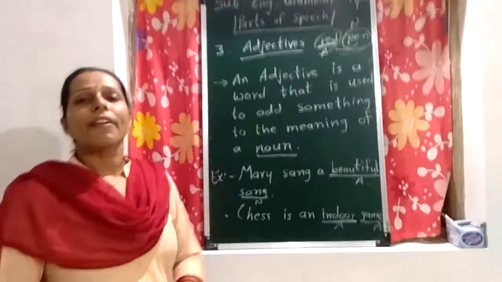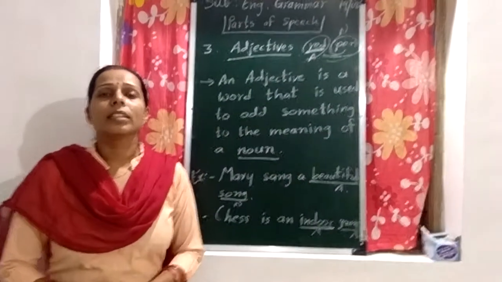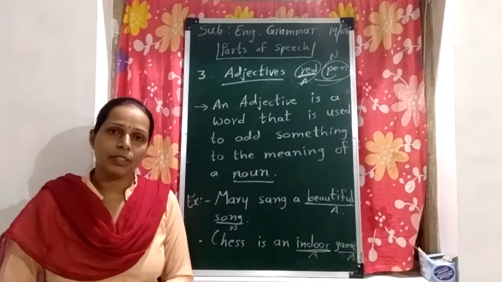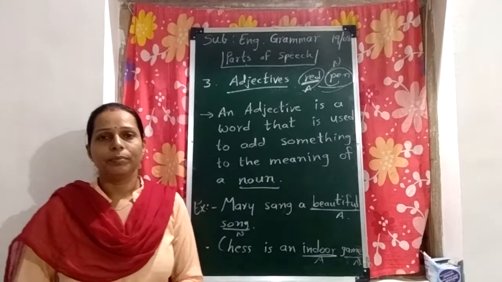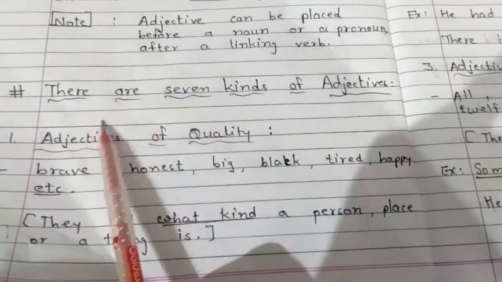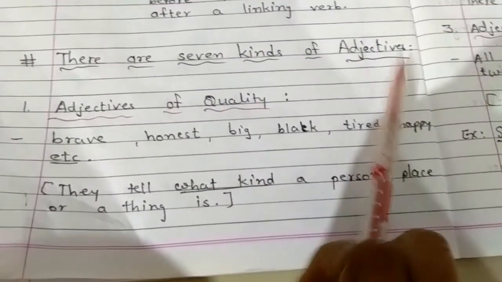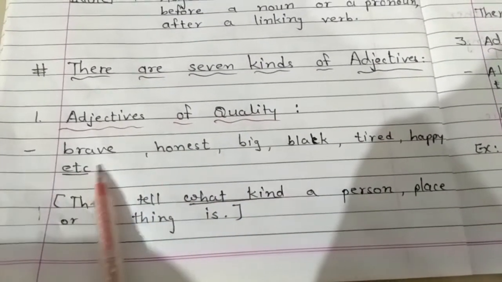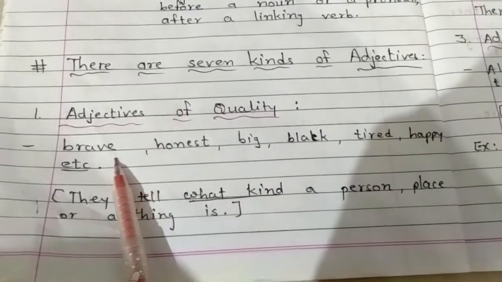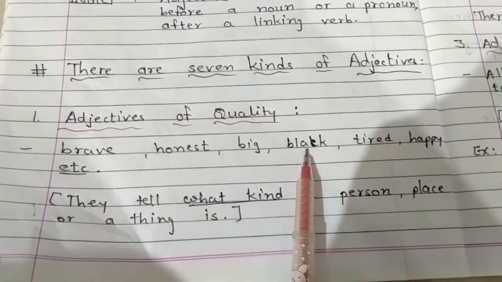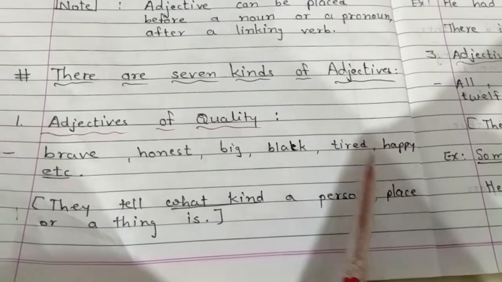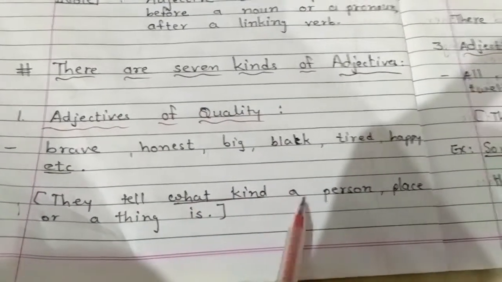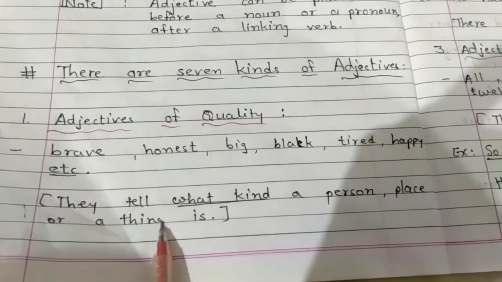There are also kinds of adjectives. Let's learn the kinds of adjectives. As you know, there are 7 kinds of adjectives. Let's learn them one by one. First is adjectives of quality. Some examples of adjectives of quality: brave, honest, big, black, tired, happy, right? They tell what kind of person, place or thing is.